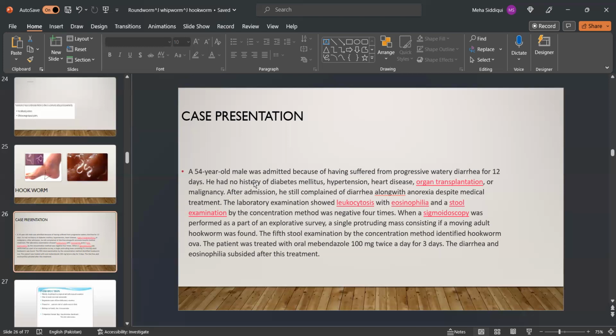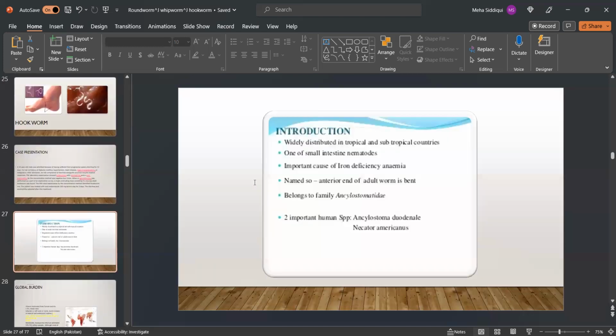When a sigmoidoscopy was performed as part of an explorative survey, a single protruding mass consisting of a moving adult hookworm was found. The fifth stool examination by the concentration method identified hookworm ova. The patient was treated with oral mebendazole 100 mg twice a day for 3 days, and the diarrhea and eosinophilia subsided after this treatment. Now, introduction.